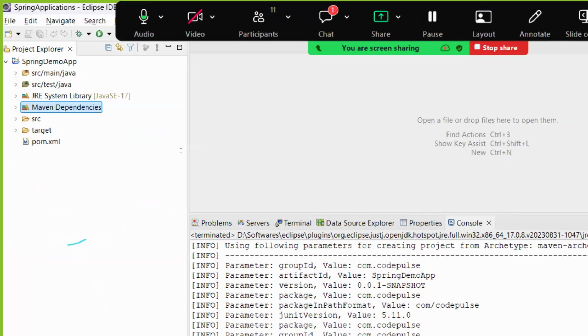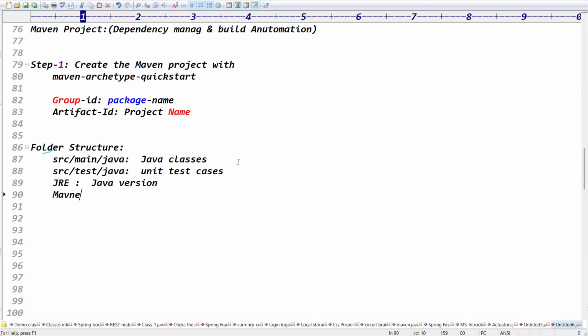So guys, next one is Maven dependencies. All the downloaded jars, all the downloaded dependencies. A dependency is nothing but a jar file.